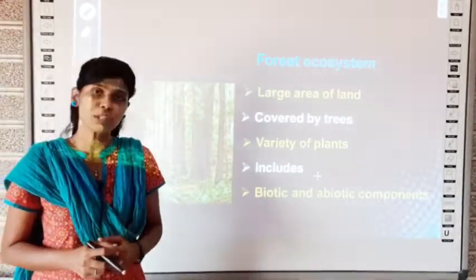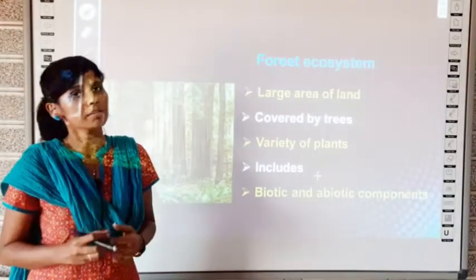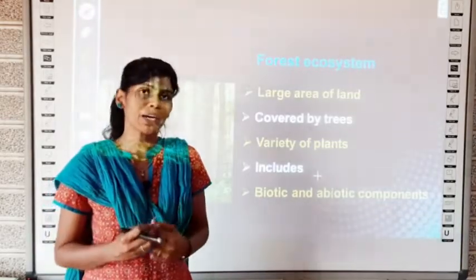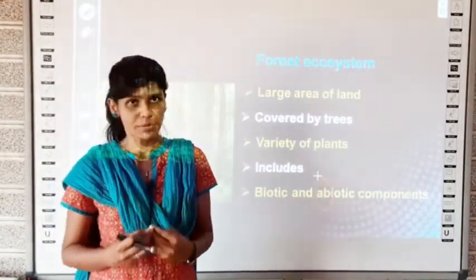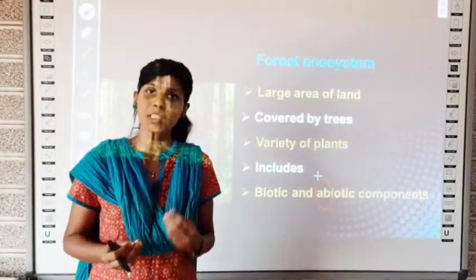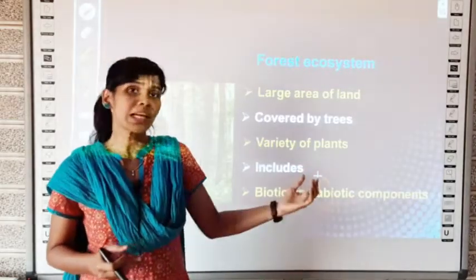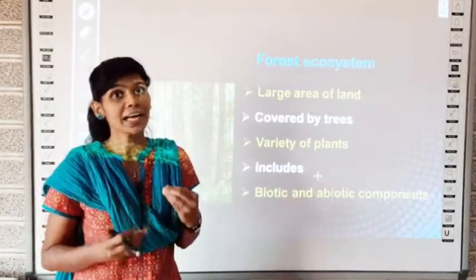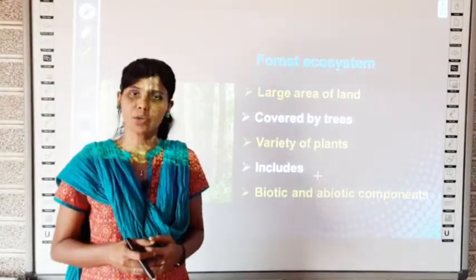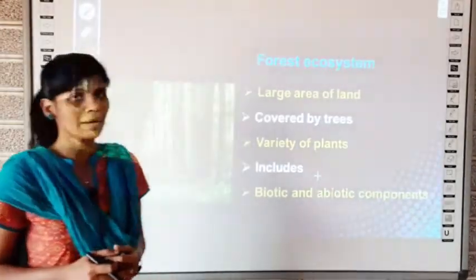What are the examples of abiotic components? Air is an abiotic component. Water is an abiotic component. So these factors are all abiotic components. Altogether, in a forest ecosystem you have both living components or biotic components, like a variety of animals, as well as abiotic components like air, water, humidity. You also have temperature; they are all abiotic components. So together it will be a mixture of biotic and abiotic components.